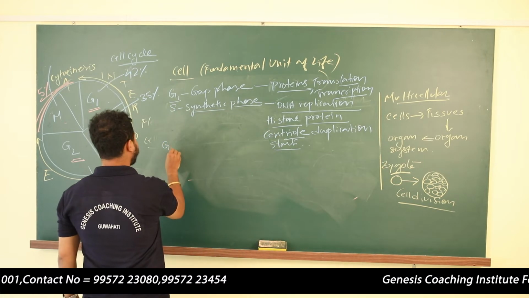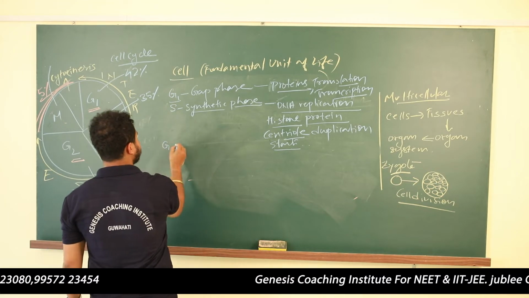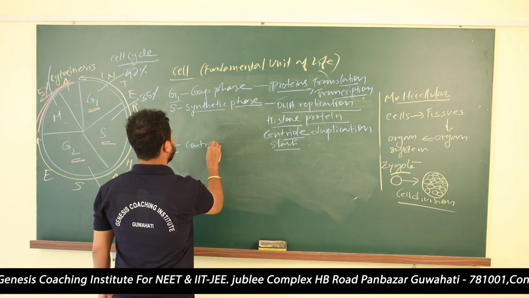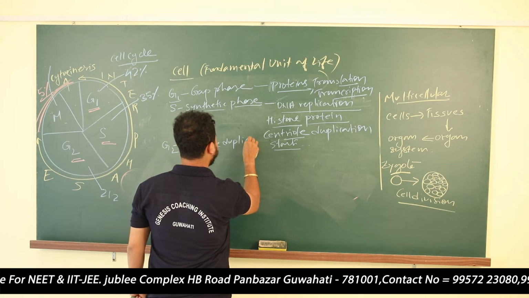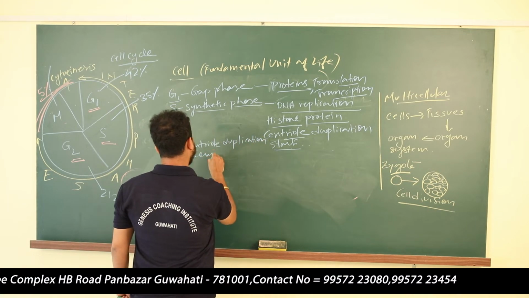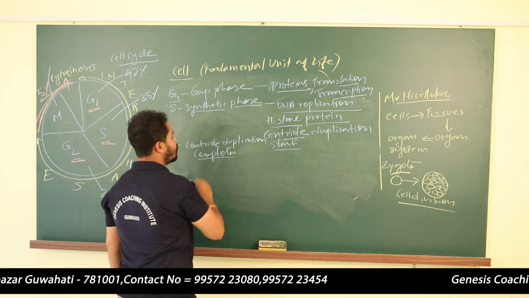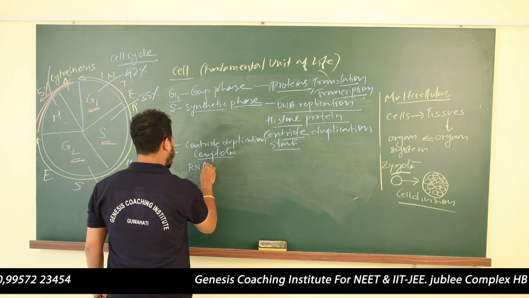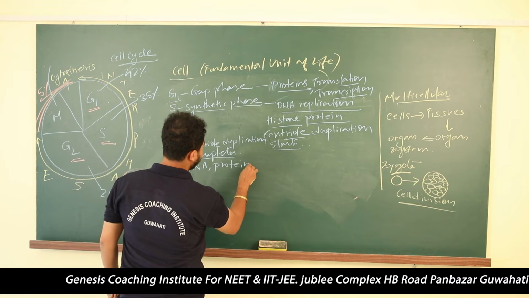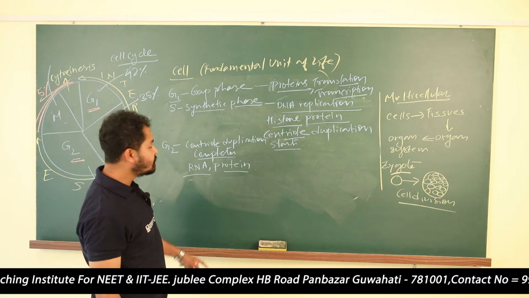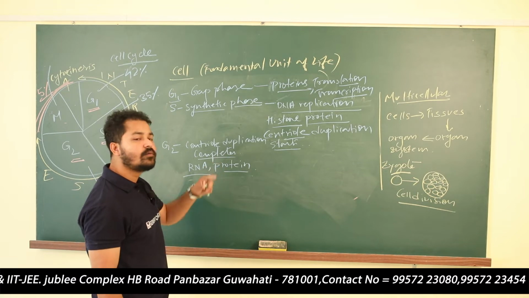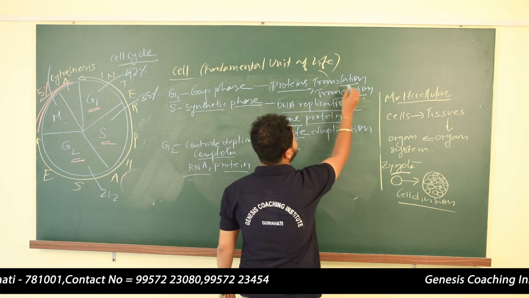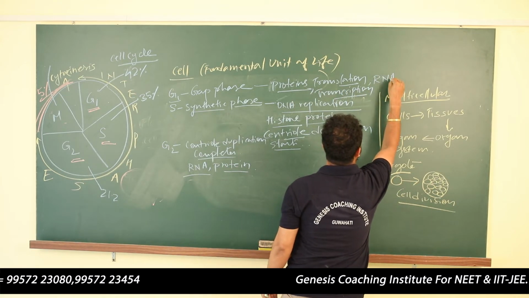Now the G2 phase. What will happen in the G2 phase? What are the things that are produced in the G2 phase? In G2 phase, the centriole duplication completes. Okay, finished. And RNA is produced. RNA produced, protein produced. We know that to make protein, RNA is required. So RNA will be produced in the G2 phase. So RNA is produced, that means protein will also get produced. That means in G1 phase, proteins are produced, and RNA is also produced here.